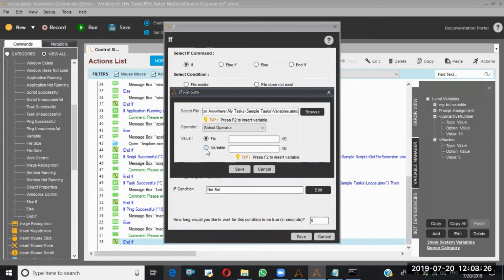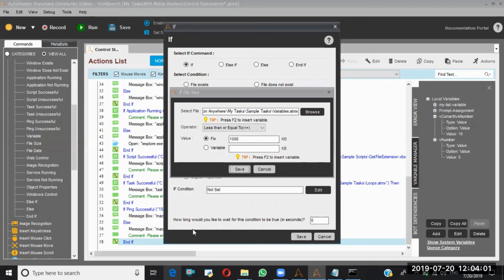So now the fixed and variable. This is the same as the variables we discussed in the variables class, right? How fixed will work and how variable will work. So I'm going with the fixed. If my file size is less than or equal to 1000 KB. Here the default value is KB only. Even though it is a GB file, you have to convert that into KBs and write the logic. There is no other option to compare with respect to GBs and MBs and TBs. Okay, that's about that one.